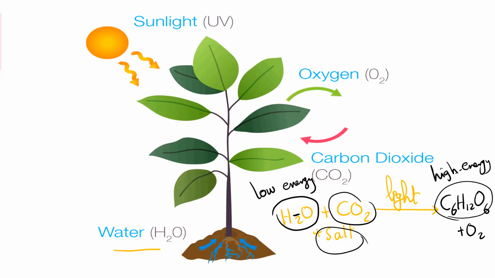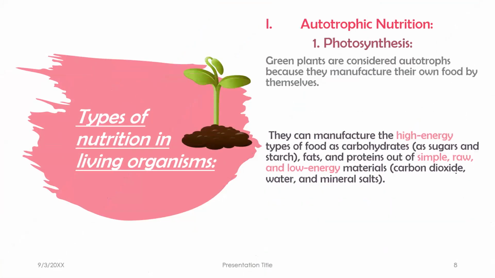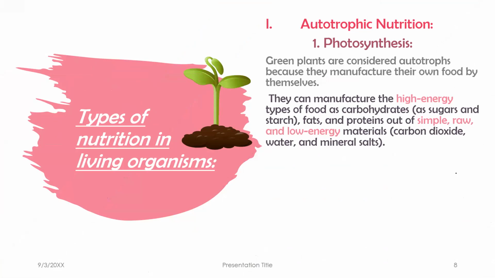This is what the autotrophs do through a chemical reaction. The name of the process we were just explaining is photosynthesis.